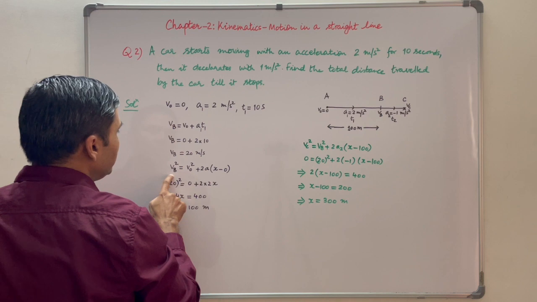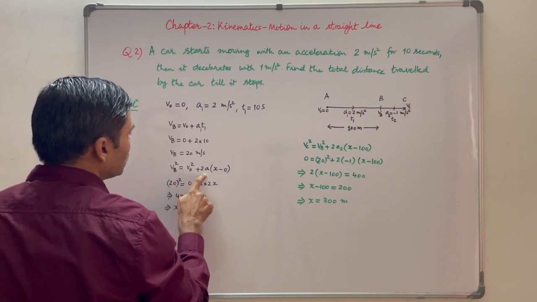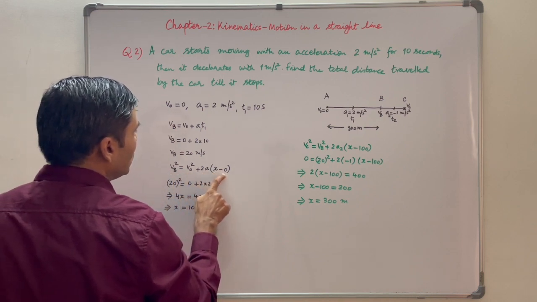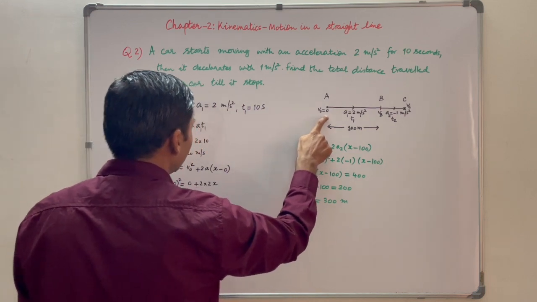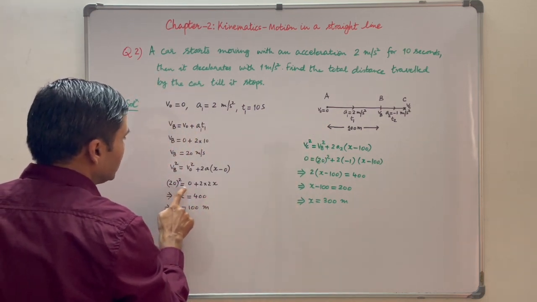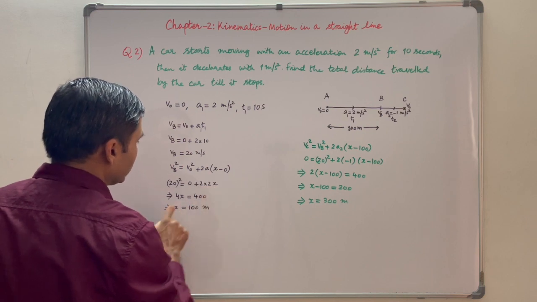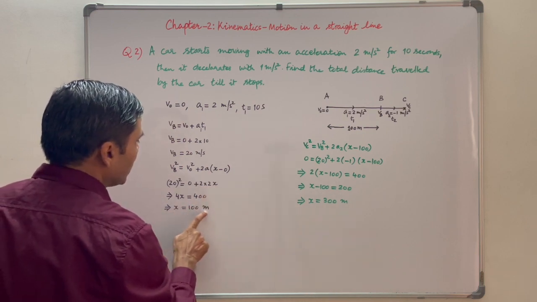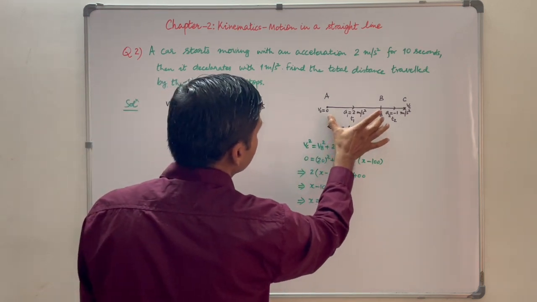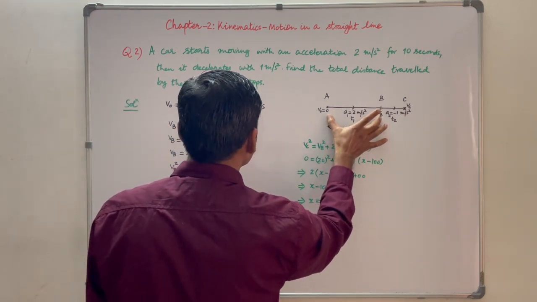Another formula: vb square is equal to v0 square plus 2a into x minus x0, and x0 is equal to 0. So 20 square is equal to 0 plus 2 into 2 into x. So x comes out to be 100 meter, which means the distance between A and B is 100 meters.